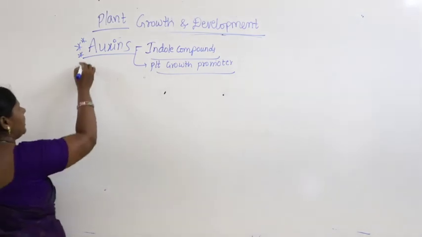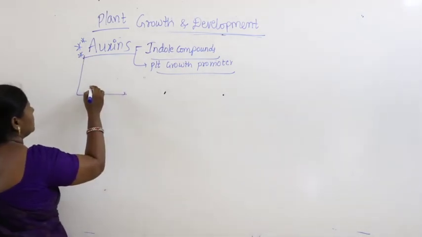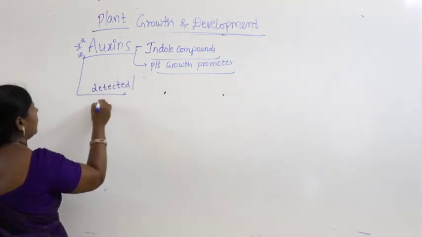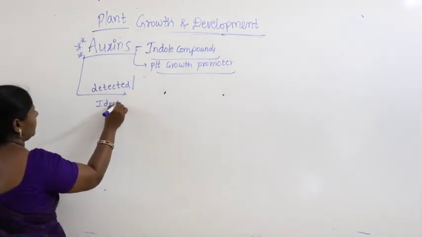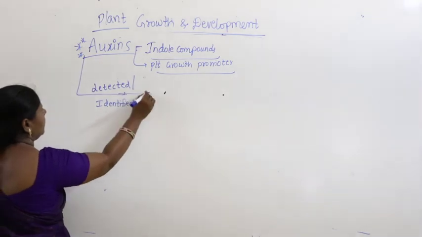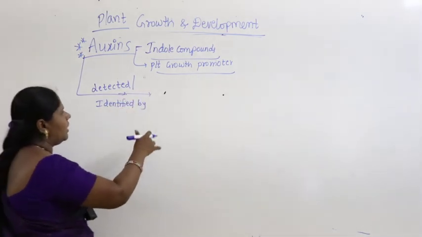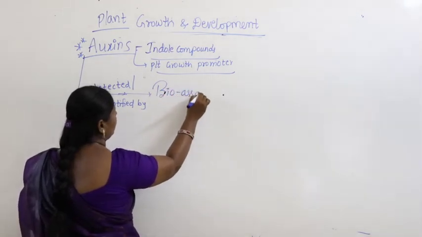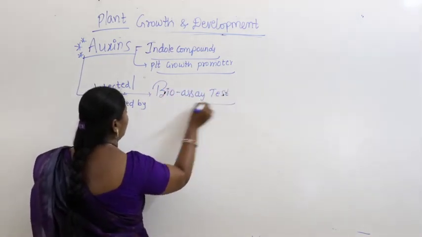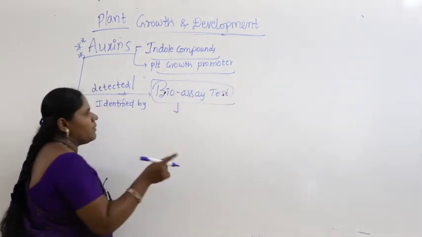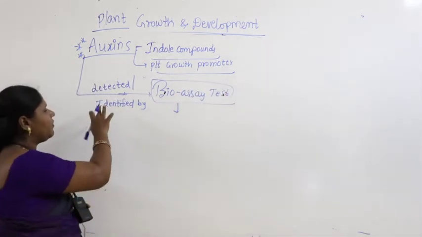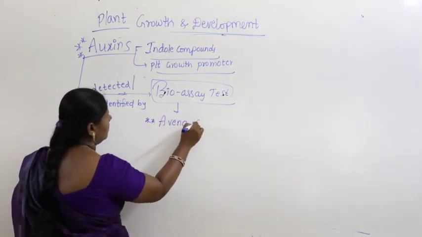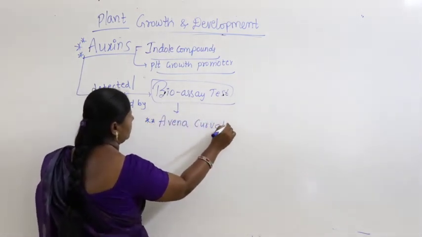Auxins can be detected or identified by a test called a bioassay test. Which bioassay test is essential to identify auxin? It's the Avena curvature test.